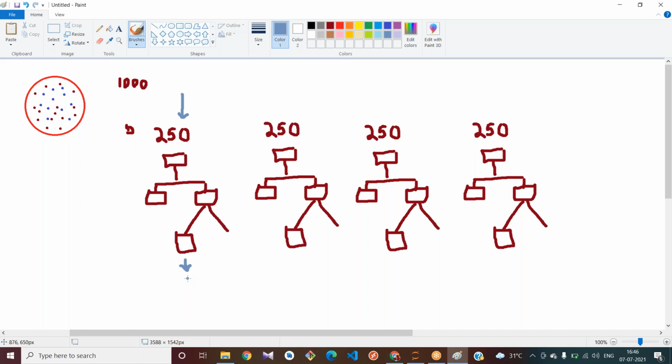Think that I have applied the fruits data set. Think that this decision tree has predicted apple, and this decision tree also predicted apple.